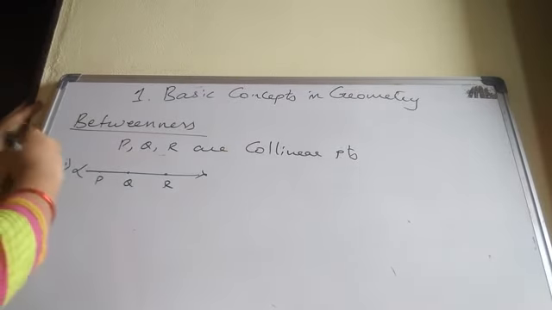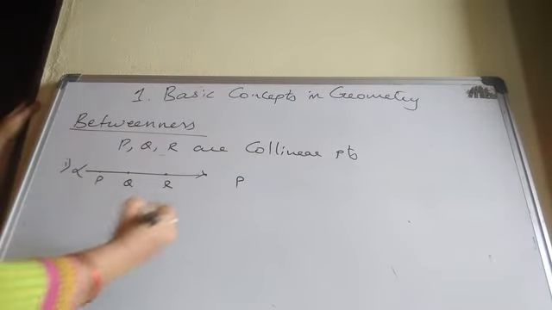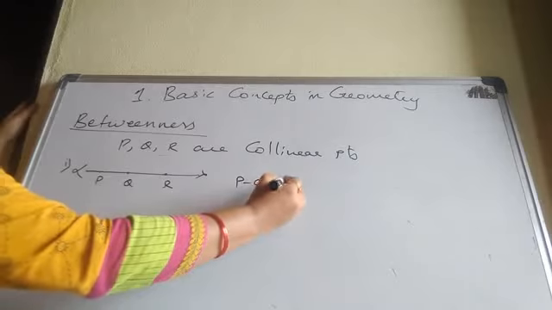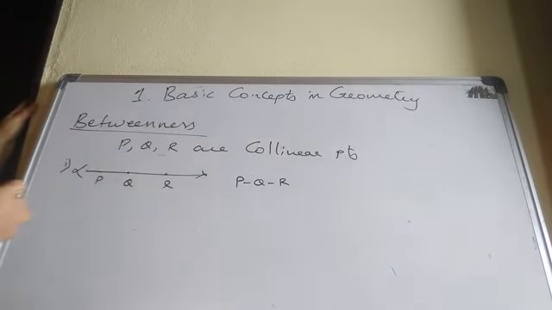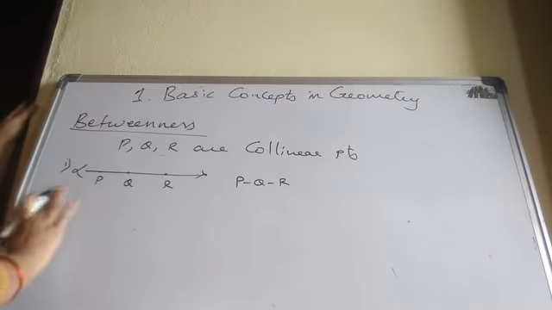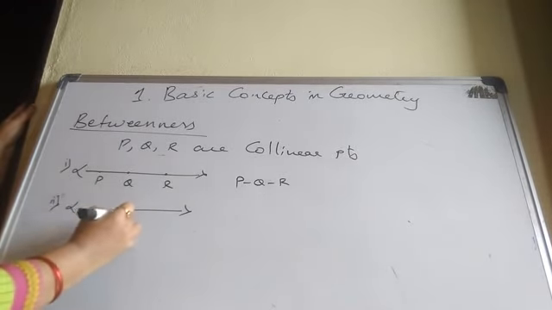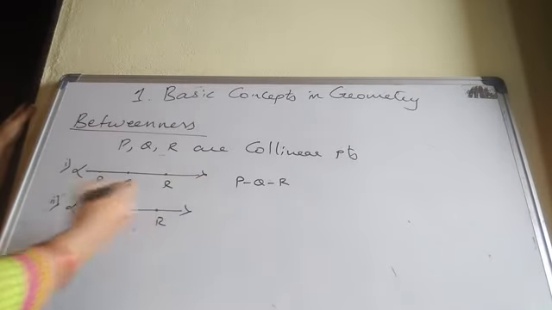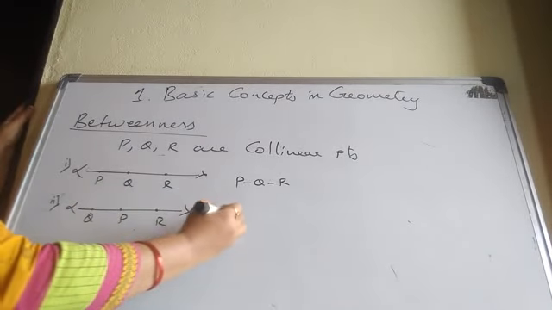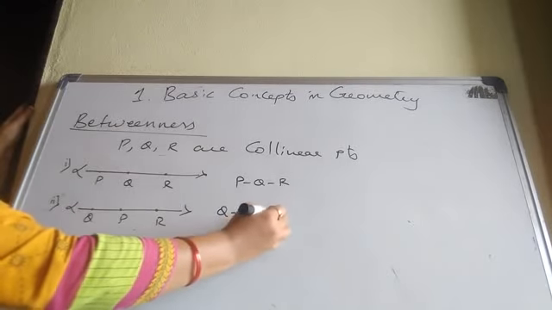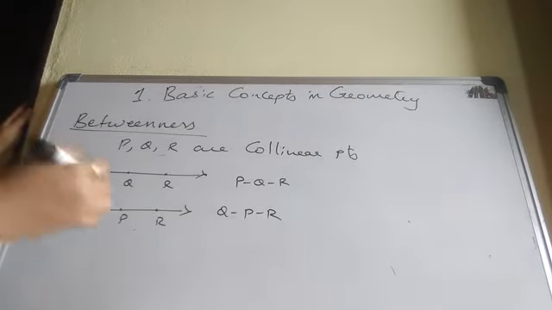Betweenness, how will we write it symbolically? P-Q-R. Now the second possibility: I interchange. Here I will take Q, here P, here R. Betweenness Q-P-R. How will we read it?